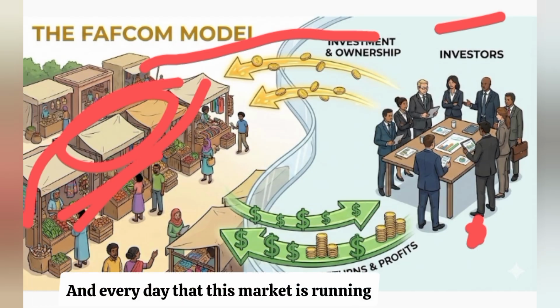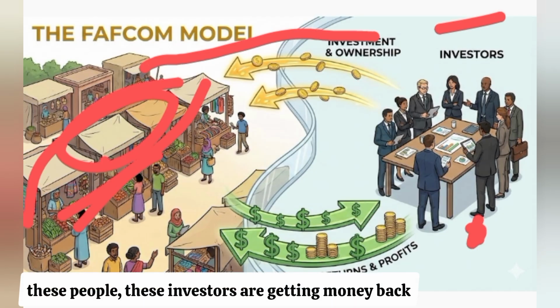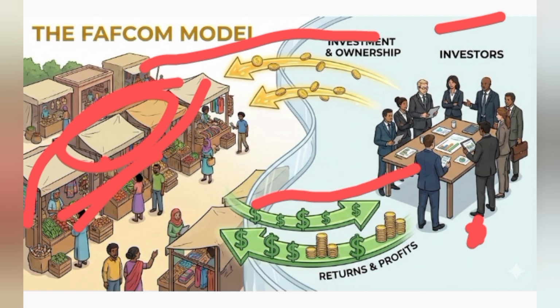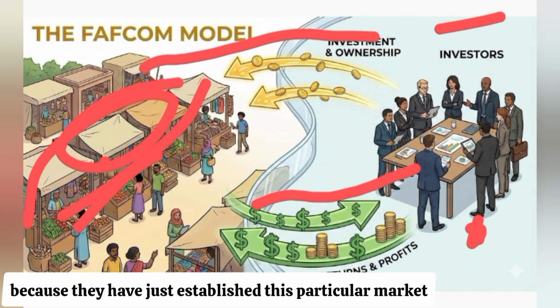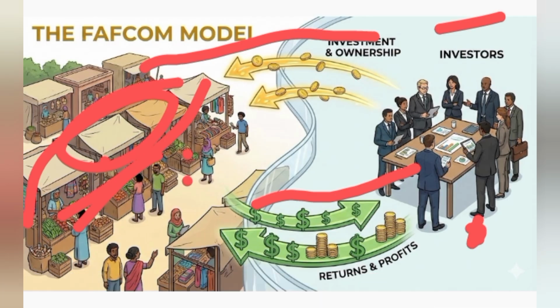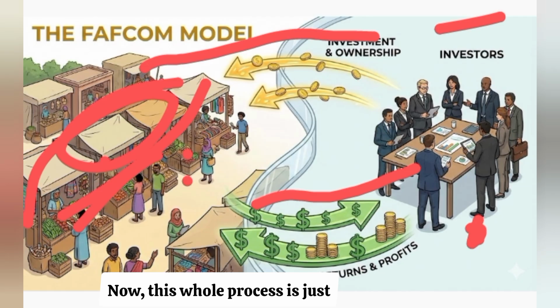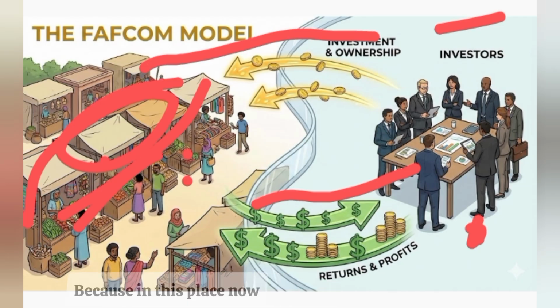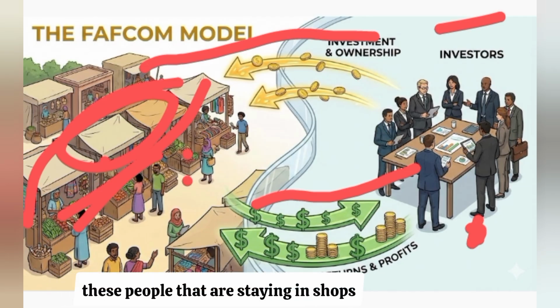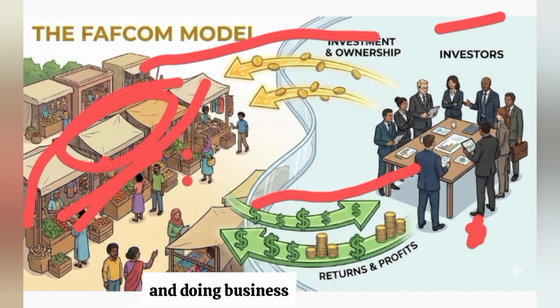And every day that this market is running, these people, these investors, are getting money back. They are getting returns because they have established this particular market. Now, this whole process is just how FAfCom works. Even if you don't have a shop, you must be paying every day. So any day you come to this shop and do business, you must pay. And when you pay money, it comes back to these investors.